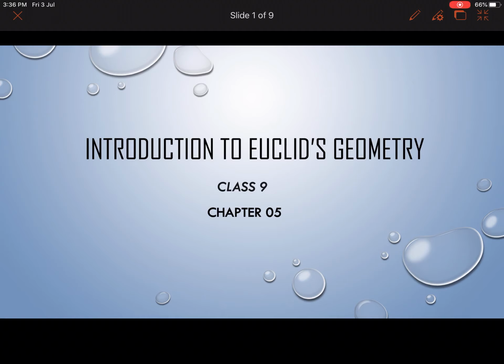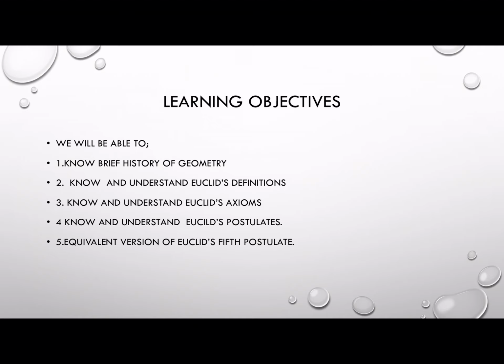Today we will see introduction of Euclid's geometry, which is a part of class 9 chapter 5. So here are learning objectives. After going through this chapter, you will be able to know brief history of geometry, know and understand Euclid's definitions, know and understand axioms given by Euclid, know and understand postulates, and what is equivalent version of Euclid's fifth postulate.